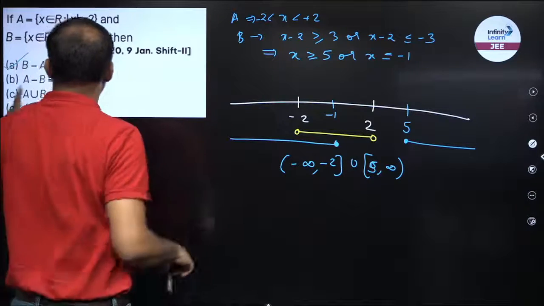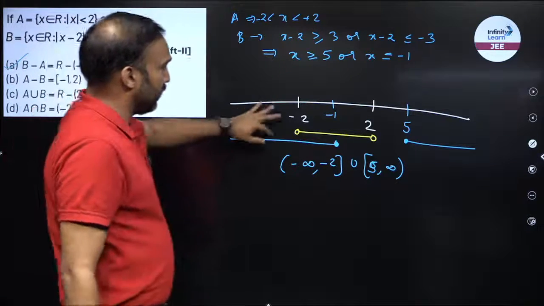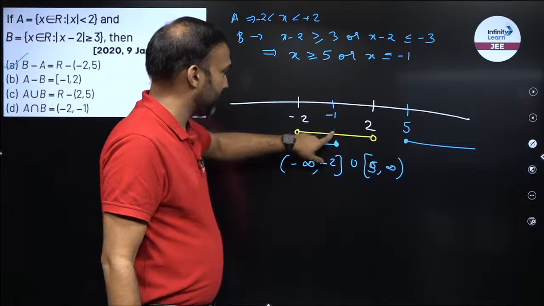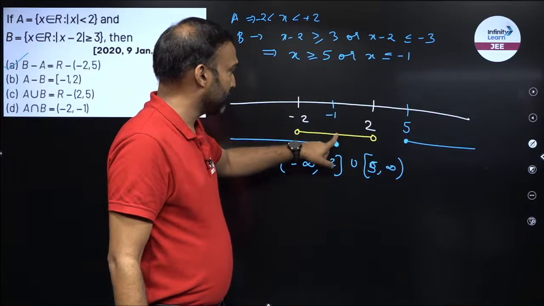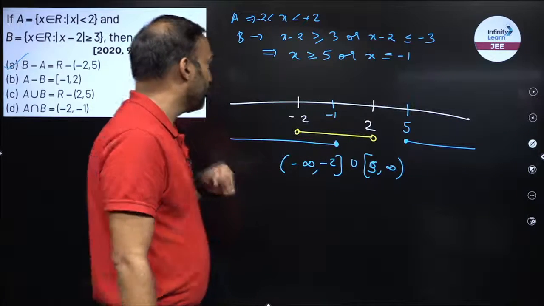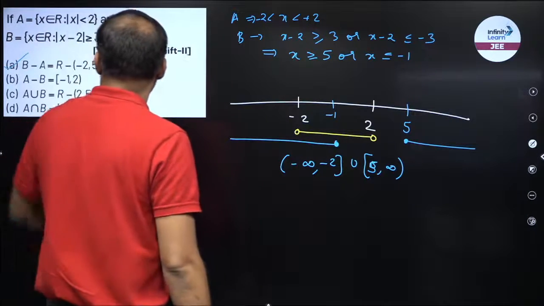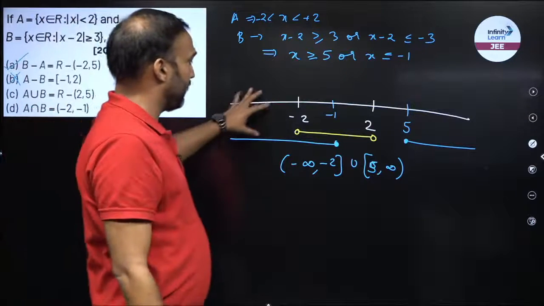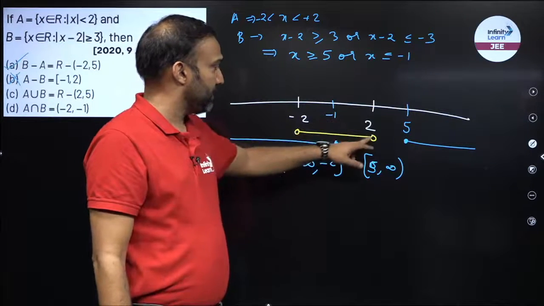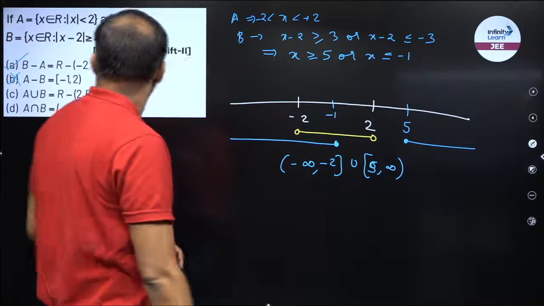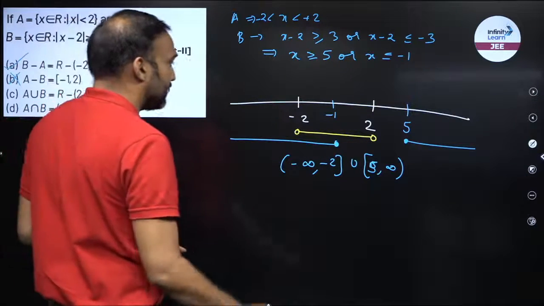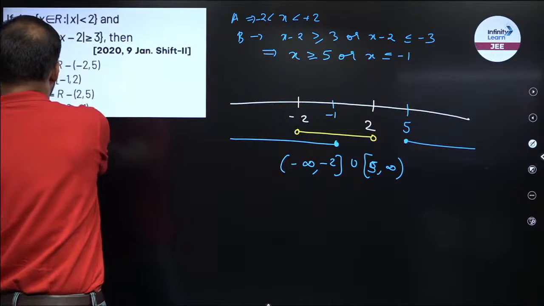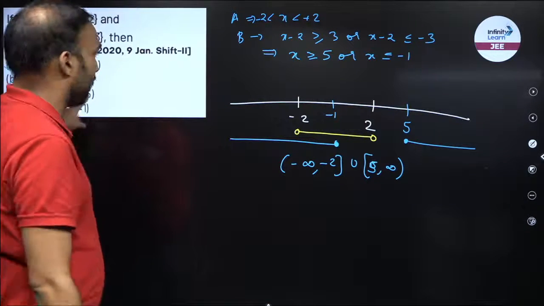This is correct. What is A minus B? So yellow minus blue. If I do yellow minus blue, all this part will be eliminated. So I will have minus 1 open bracket to 2 open bracket. So it is minus 1 close bracket. So this is the incorrect answer. A union B. If I take the union, I will have everything except 2 to 5. So 2 to 5 will not be there, but 5 is there, 2 is not there, right. So this is incorrect, it has to be close bracket 2.